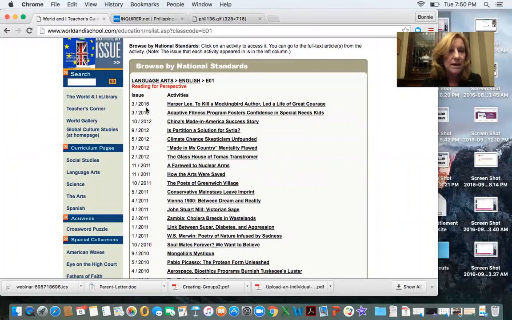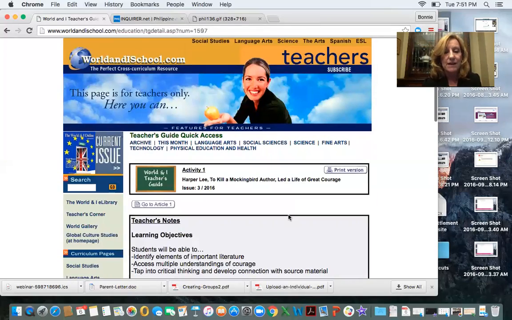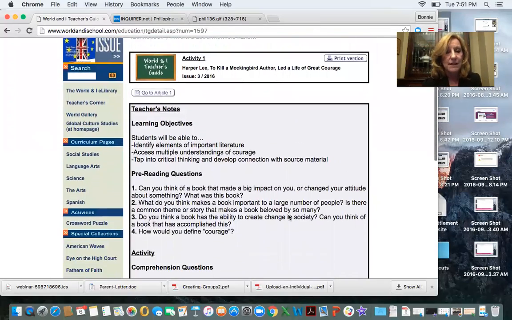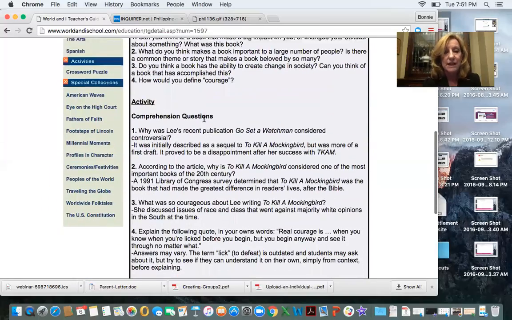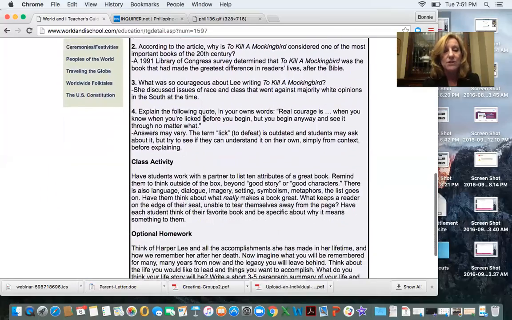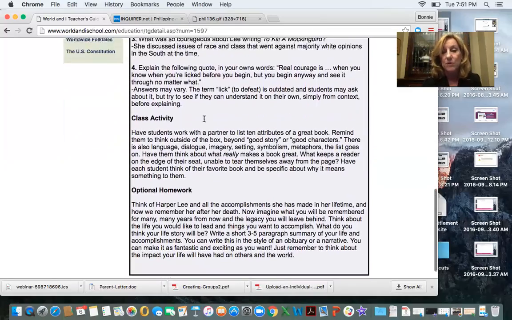Here's one from March of this year on Harper Lee, To Kill a Mockingbird author, and a little bit about her. And when I click on that lesson plan, you'll see here that that lesson plan has got learning objectives, pre-reading questions, activities with comprehension questions, a class activity, and even some optional homework.